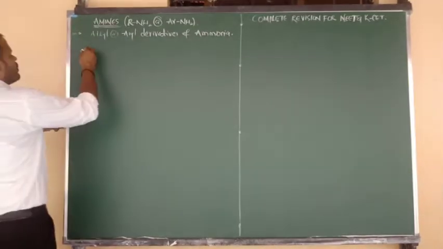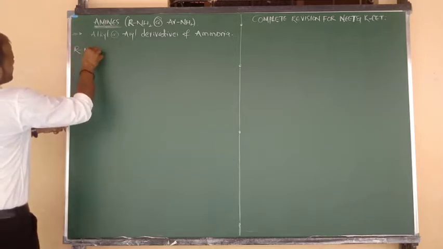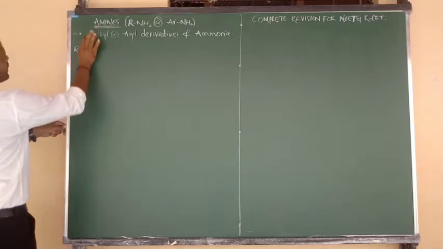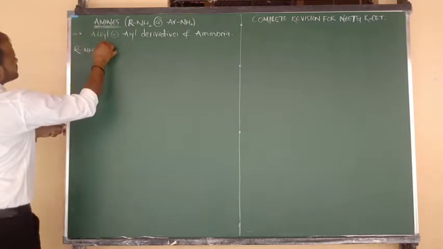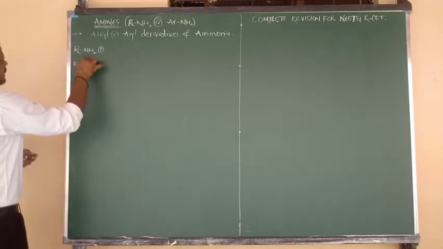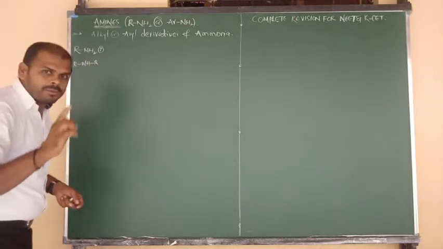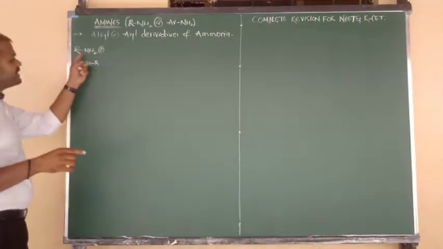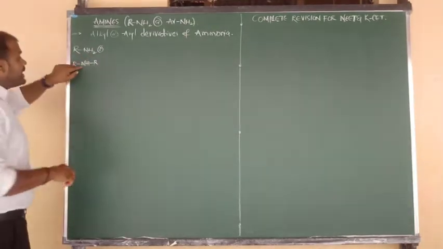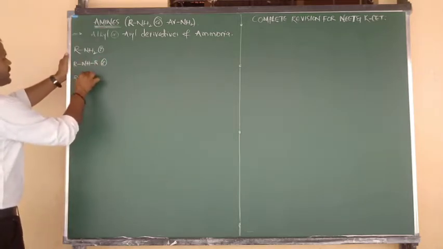Okay, directly go to the classification. So R bonded to NH2 means nitrogen connected to only one alkyl group, so we can say this is nothing but what beta? Primary amine. Next, R bonded to NH, again NH bonded to R. नाइट्रोजन के सराउंडिंग में गारंटी दो अल्काइल ग्रुप रहना पड़ेगा, and the nitrogen should be in the form of NH. Fix it: NH2 form is primary, NH form is secondary.